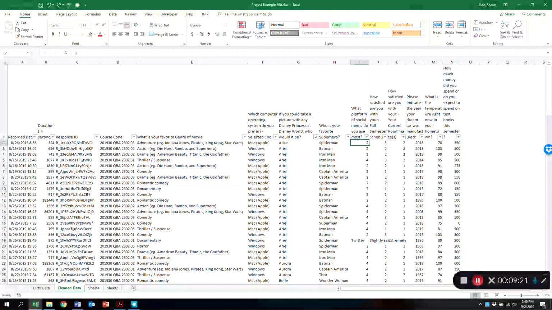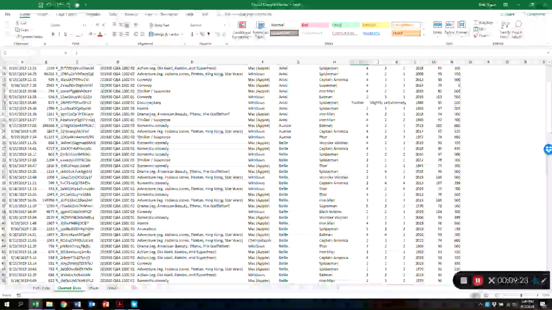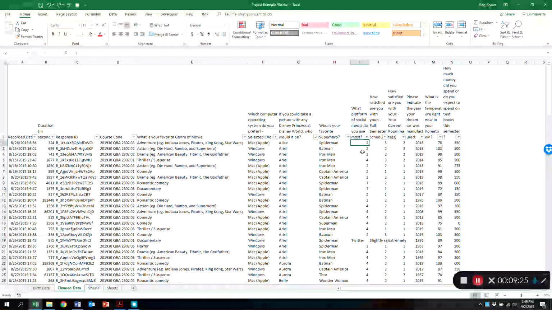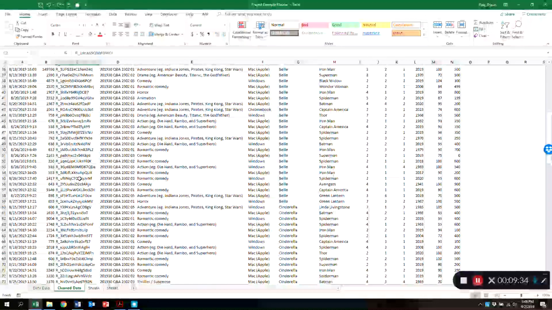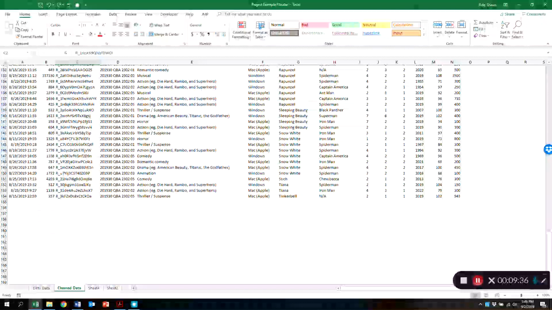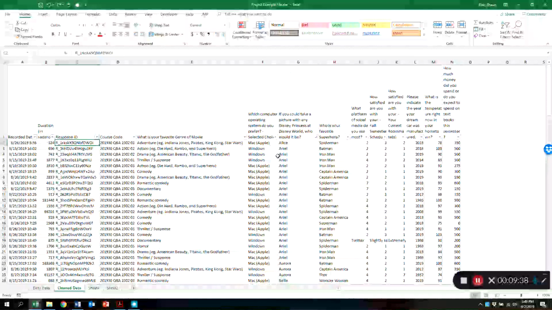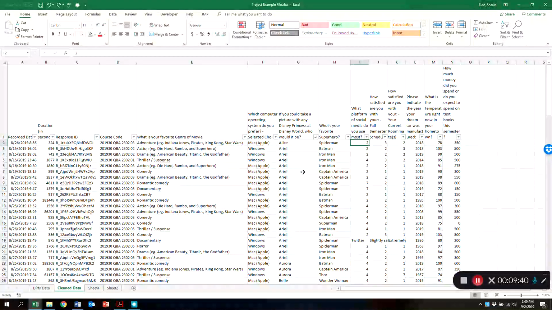Okay, and I forget what the 2, the 4, the whatever is. Or sometimes you mess up your data and you're like, hey, I want to make sure that this is the original exact data, and you got your response ID right here. And your response ID, it's completely anonymous. You have no clue who that is, but you can go back to the original, and I'm not going to show you the original, but well, maybe I can.